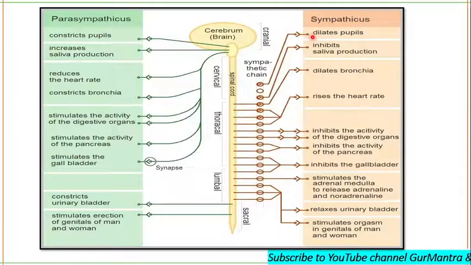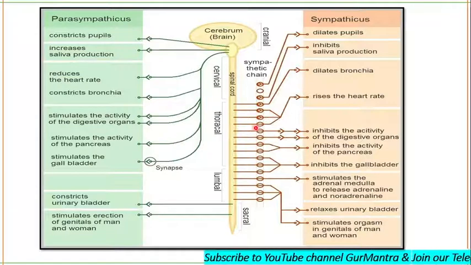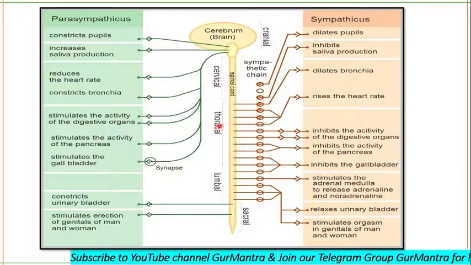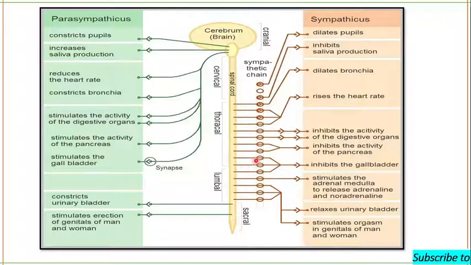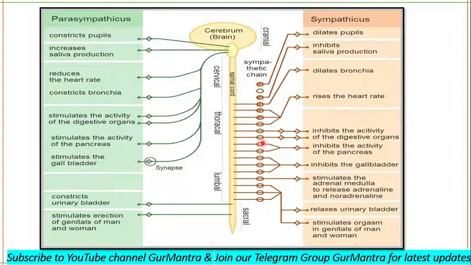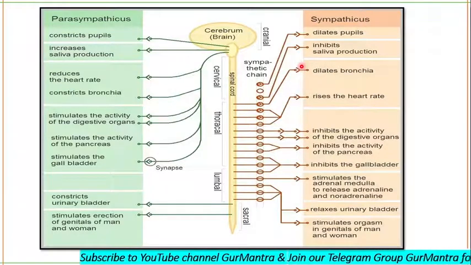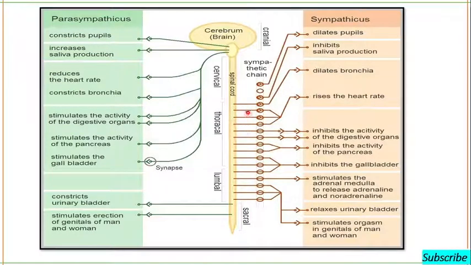Let's talk about the sympathetic nervous system first. Sympathicus and sympathetic are the same thing. In the sympathetic nervous system, preganglionic nerve fibers originate in the thoracic or lumbar regions, and hence this division is also called the thoracolumbar division. Mostly, the sympathetic nervous system has a shorter pre-ganglionic neuron and a longer post-ganglionic neuron.